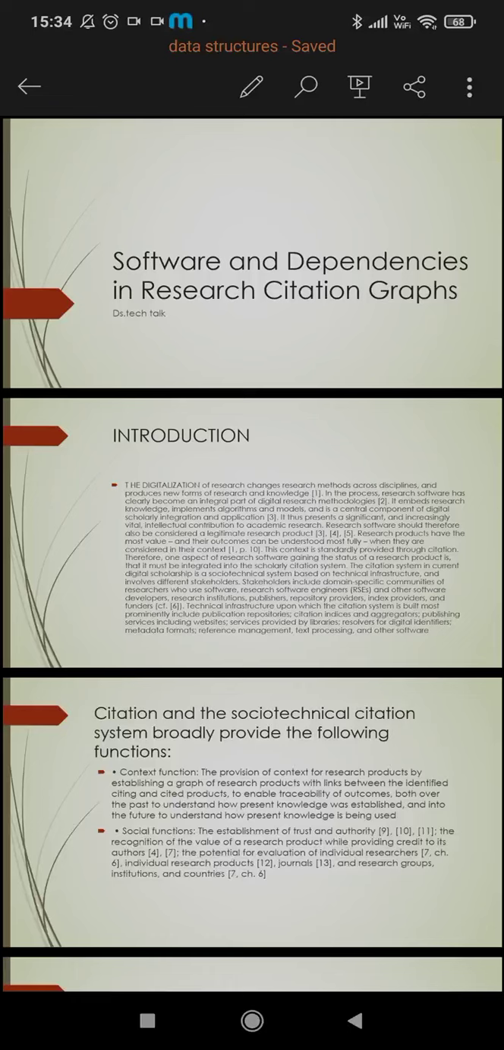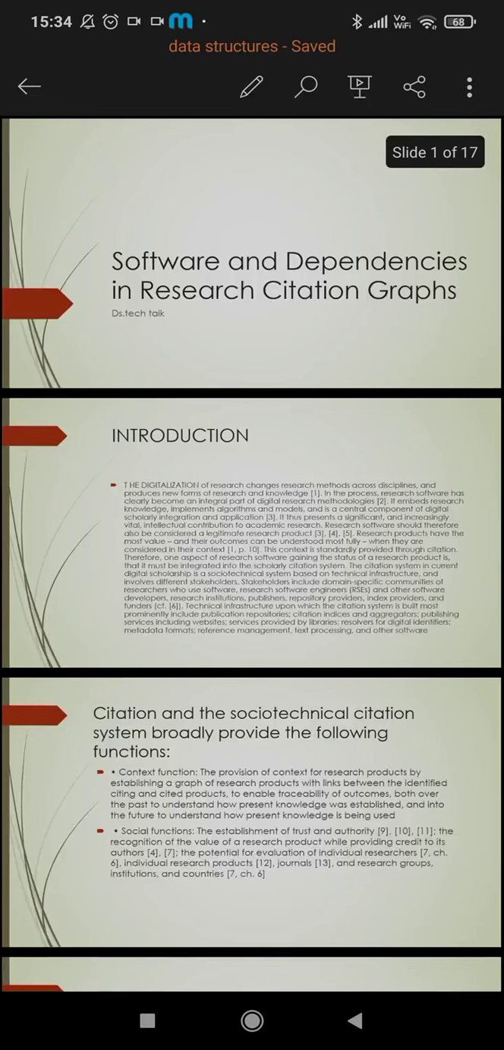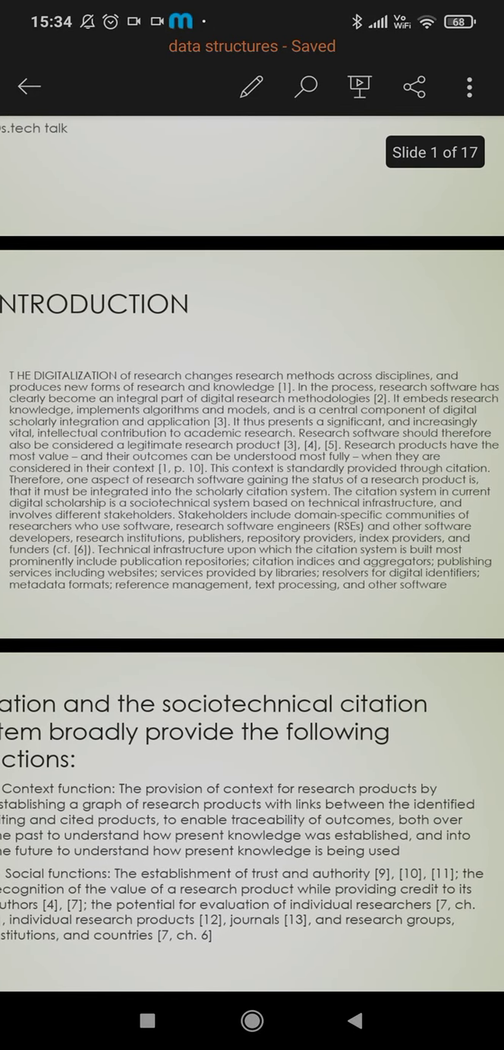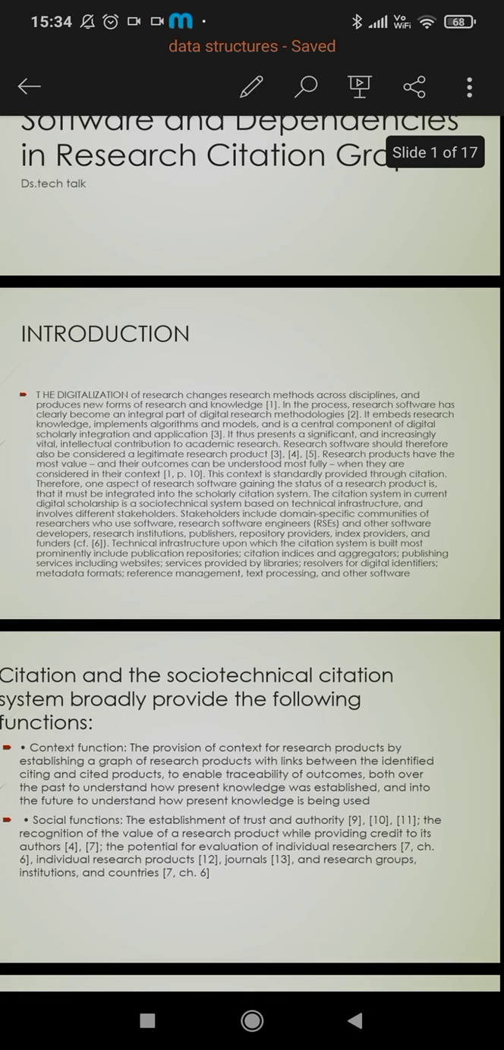My Tech Talk topic is software and dependencies in research citation graphs. Introduction. The digitalization of research changes research methods across disciplines and produces new forms of research and knowledge.